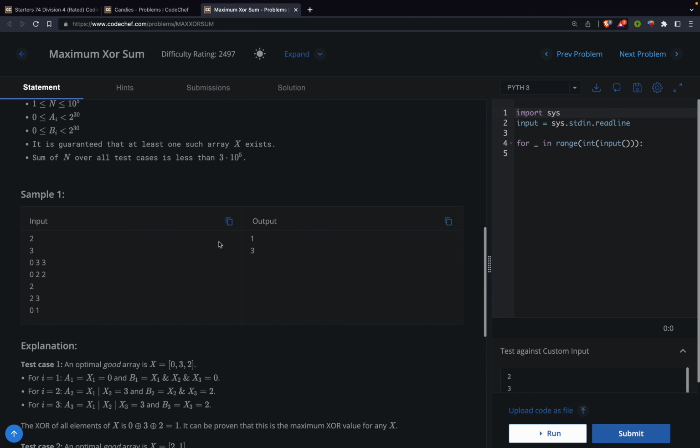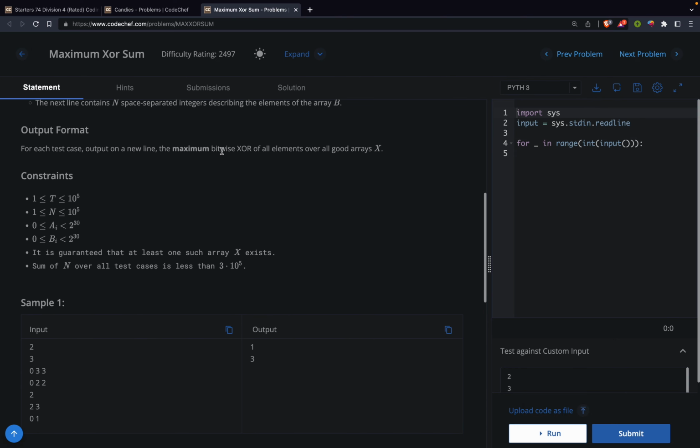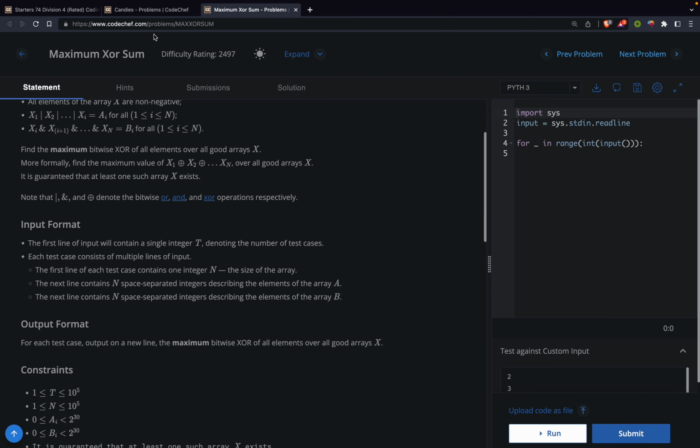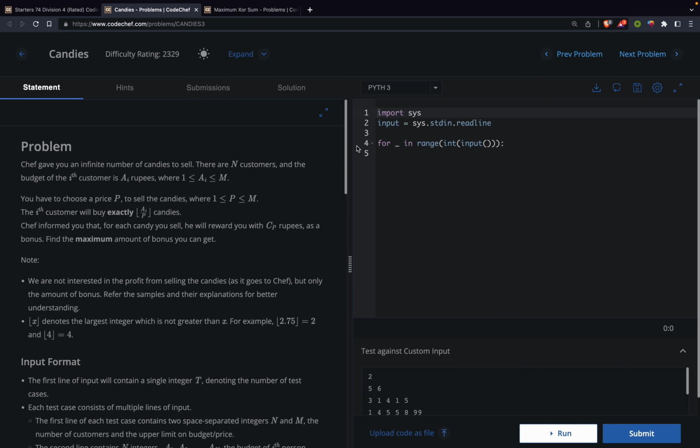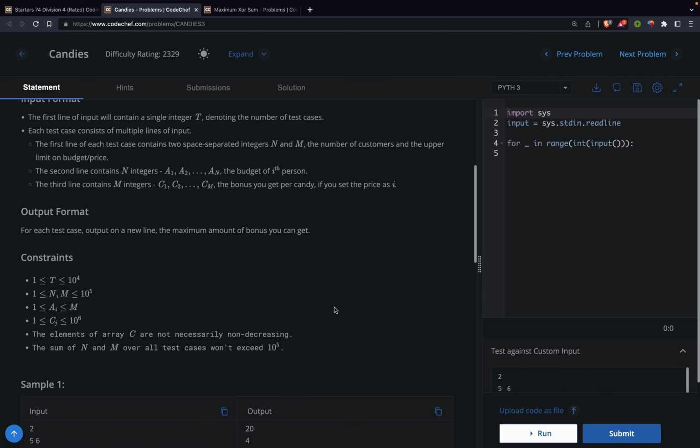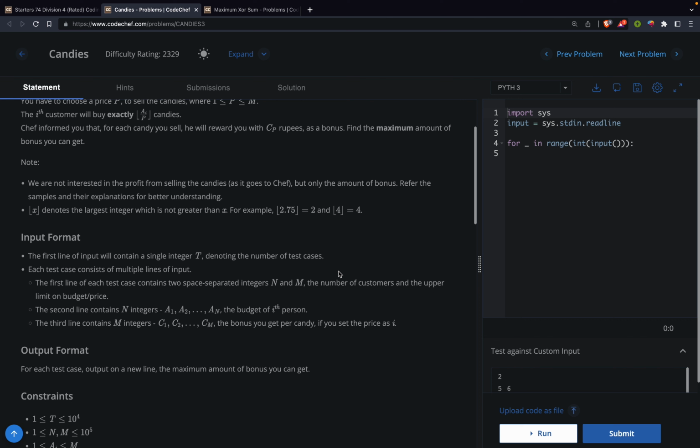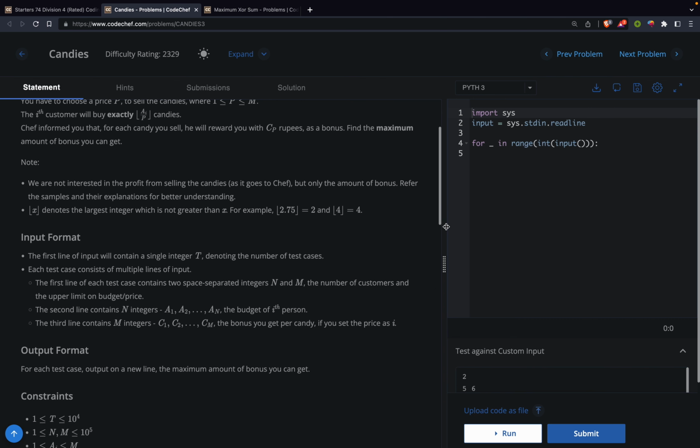I've seen that the longer the video, the fewer views I get. So if you want the full solution with code, you can comment down below, and I will make a separate video on these two problems if you want that.